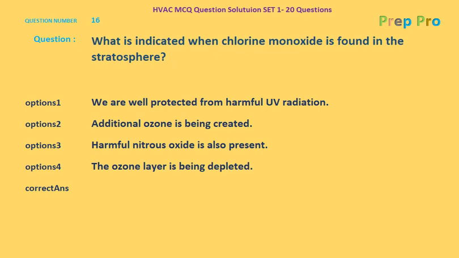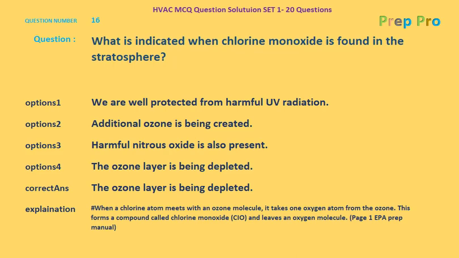The ozone layer is being depleted is the correct answer, as the presence of chlorine monoxide indicates that the chlorine is getting an oxygen out from the ozone and creating oxygen. So that is the correct answer. The ozone layer is being depleted. Okay, let's go to the explanation.